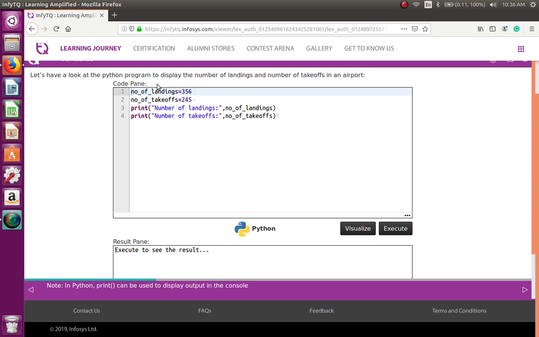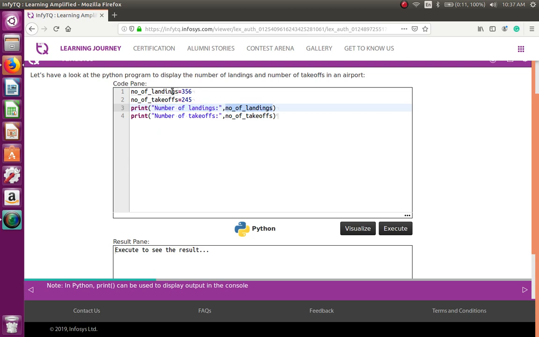Let's have a look at the Python program to display the number of landings and takeoffs in an airport. So number of landings, it's a variable, is assigned 356. Number of takeoffs is a variable assigned 246. Then you print number of landings, in double quotes, a comma, number of landings.